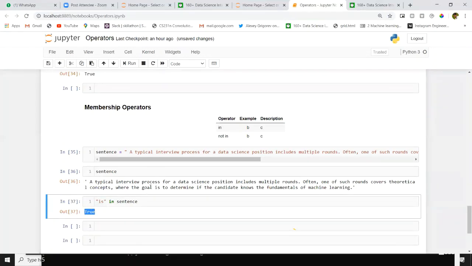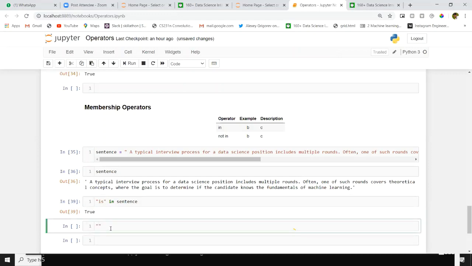For suppose if you observe, we have is here. We have one is. For suppose I will type one more s. Iss is not there inside this sentence, so we got false. Is there inside this sentence, so we got true.